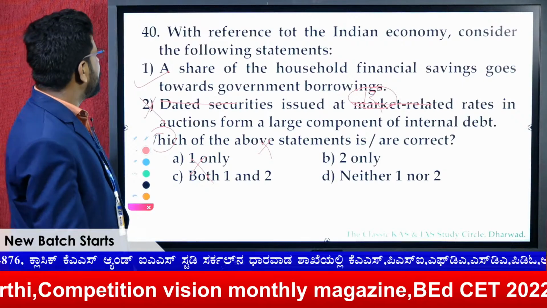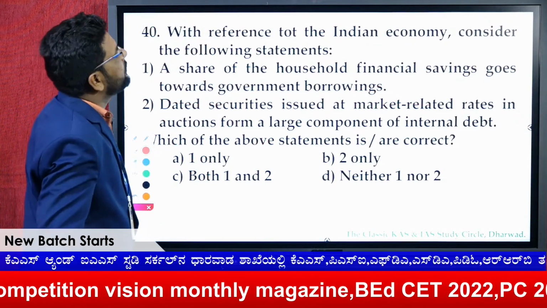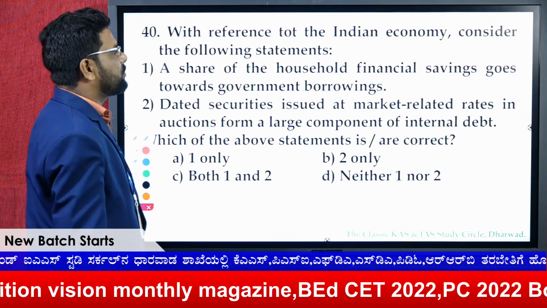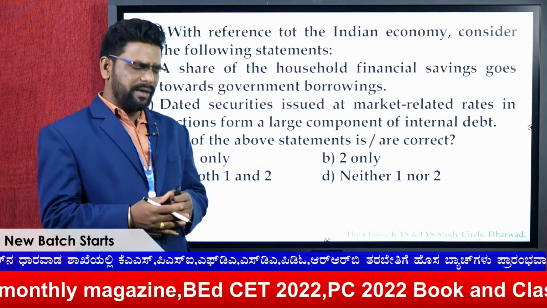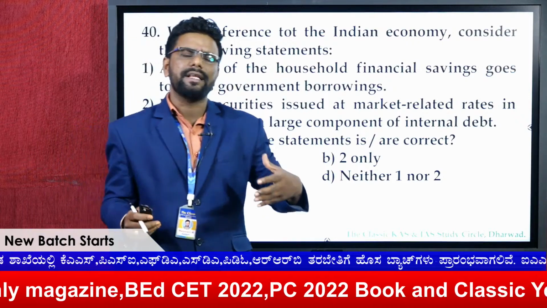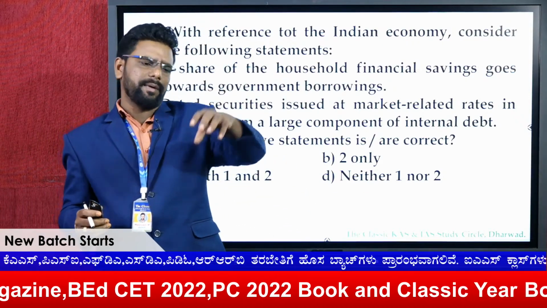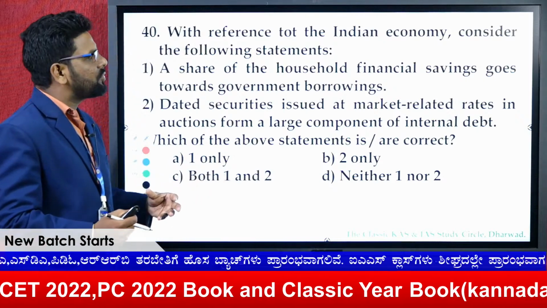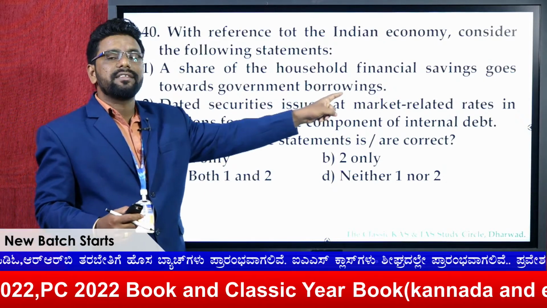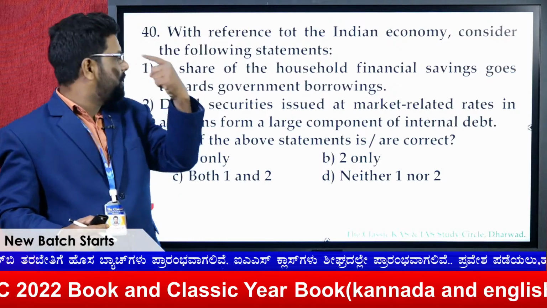Next is the Indian economy again. A share of household financial savings goes towards government borrowings. Here government borrowings means government liabilities. The liabilities may be direct or indirect, but in this sense the share of household financial savings can be indirect borrowings.